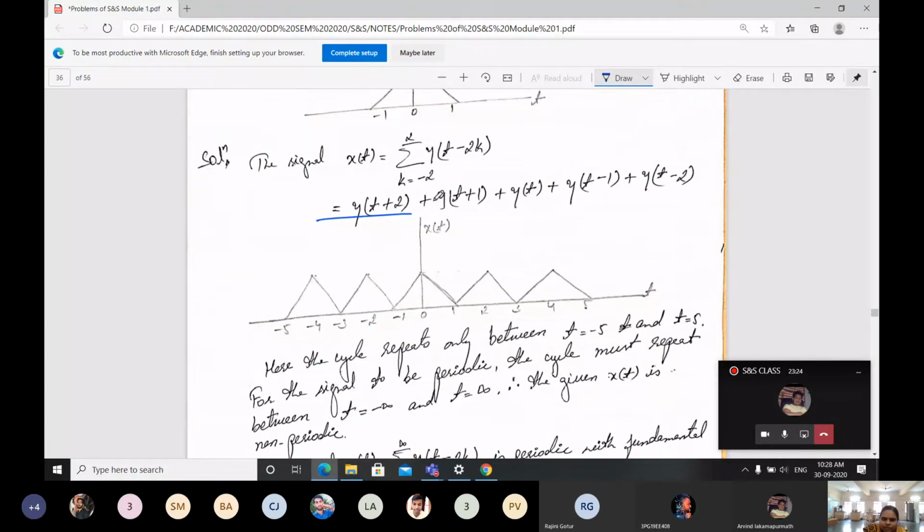Then if I draw the signal for this, y of t minus 2k, you will get minus of minus plus 4. I think I didn't change it. Just expand by using the equation here. We'll be getting t varying from plus 4 to minus 4, y of t minus 4.